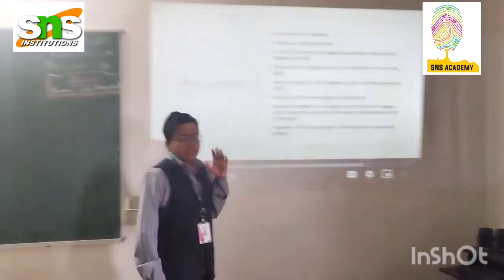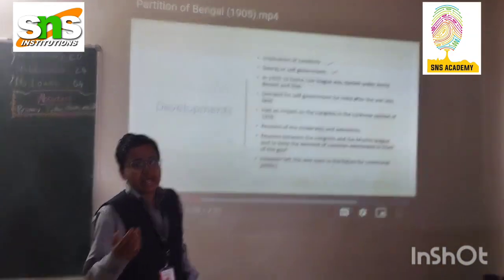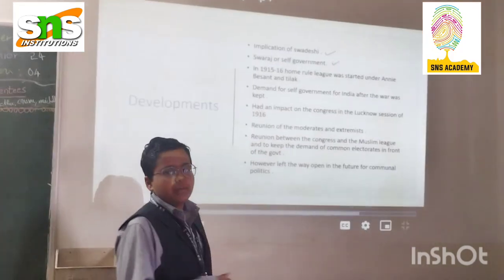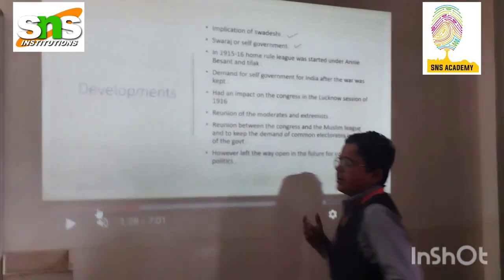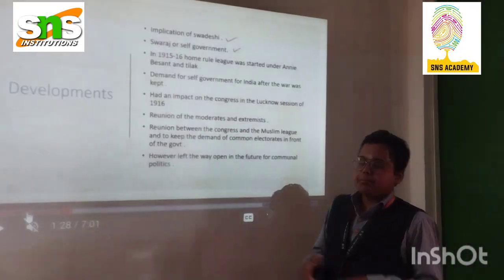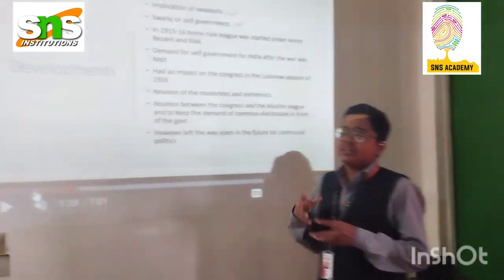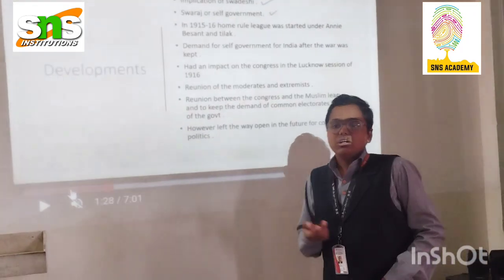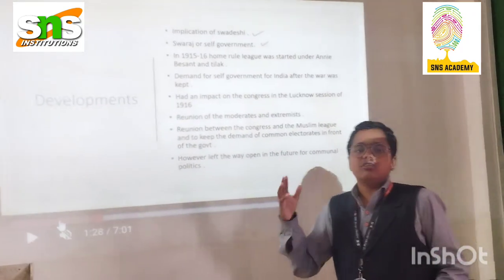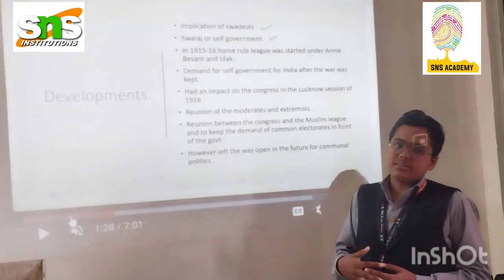Now I am going to explain the developments that happened when Bengal was partitioned. People implemented Swadeshi. They also implemented self-government, which means no rajas and all. The people themselves govern the place.